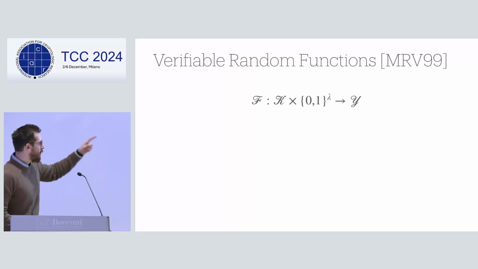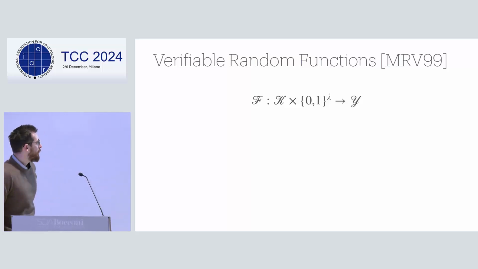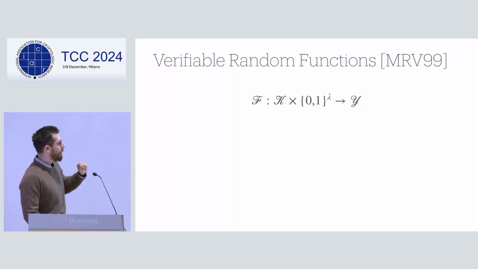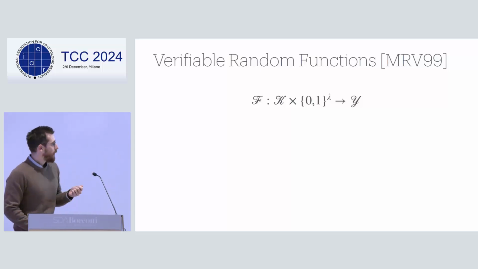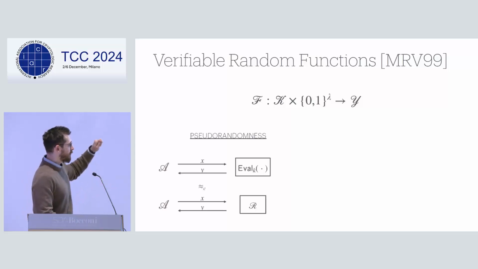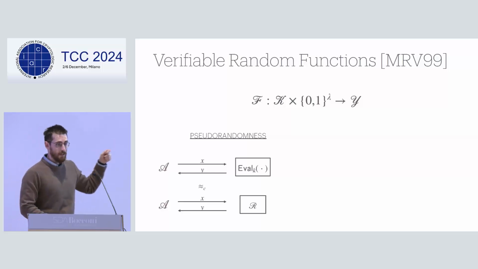So I ended up making a lot of slides, so I'll get right into it. So this is a talk about verifiable random functions, which are keyed functions that map a set of bit strings to a particular domain. And we require two properties of this function. The first is pseudo-randomness, so that an adversary with oracle access to the function should not be able to distinguish it from a truly random function.